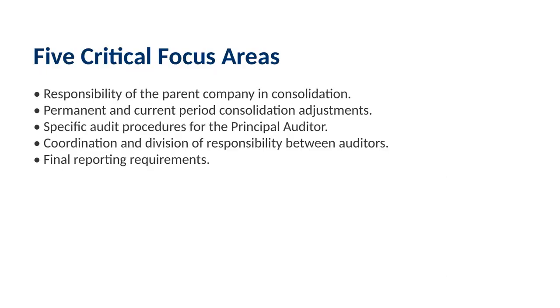As a CA Final student, when you approach this topic, there are 5 critical areas you need to focus on. First, understand the responsibility of the parent company in the consolidation process. Second, look at how permanent and current period consolidation adjustments are handled. Third, focus on the specific procedures the principal auditor must perform. Fourth, pay close attention to the coordination and division of responsibility between the principal auditor and the subsidiary auditors. And fifth, understand the final reporting requirements.